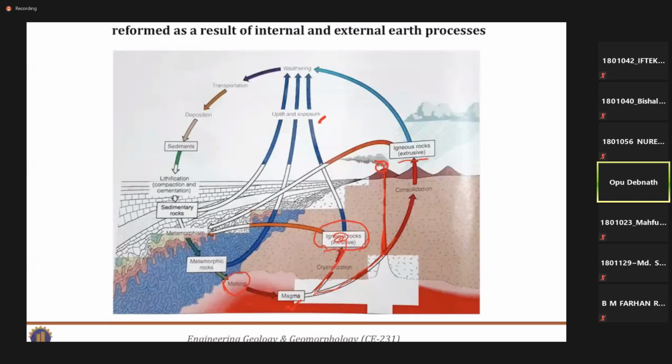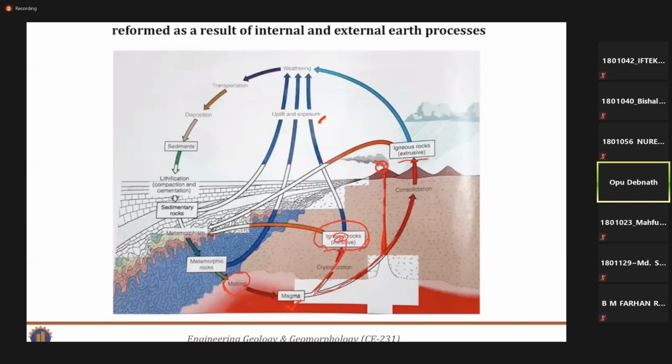In some cases, due to tectonic plate movement, some portions of the earth surface or the rocks beneath it come to be exposed to the environment. This is one process: uplifting or exposure by tectonic movement.